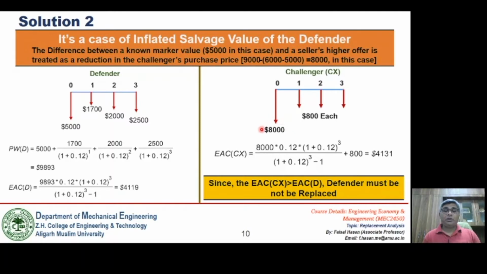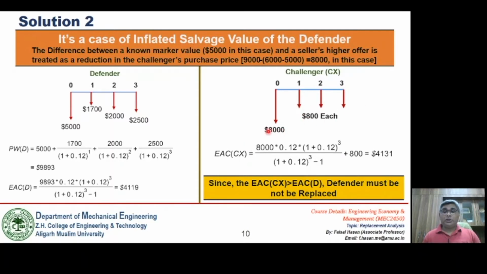So instead of making computations by using $9,000 as the first cost, we will be doing computations by reducing the first cost of this challenger by 1,000 rupees, that is 6,000 minus 5,000, which comes out to be 1,000, and 9,000 minus 1,000 is equal to 8,000. So in this case, the first cost of the challenger will be 8,000 rupees instead of 9,000, and again the annual expenses are given as 8,000.